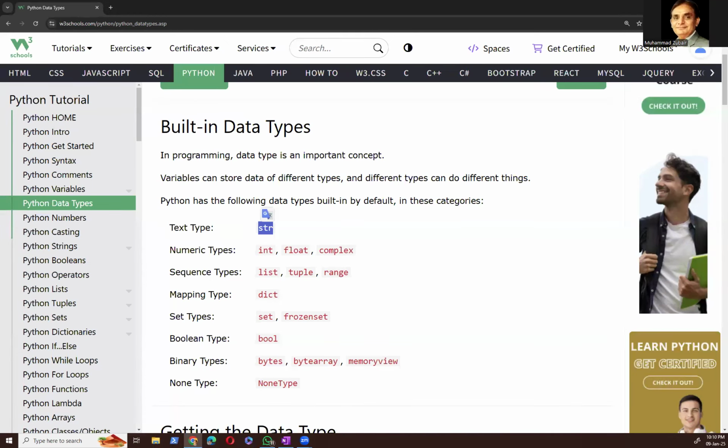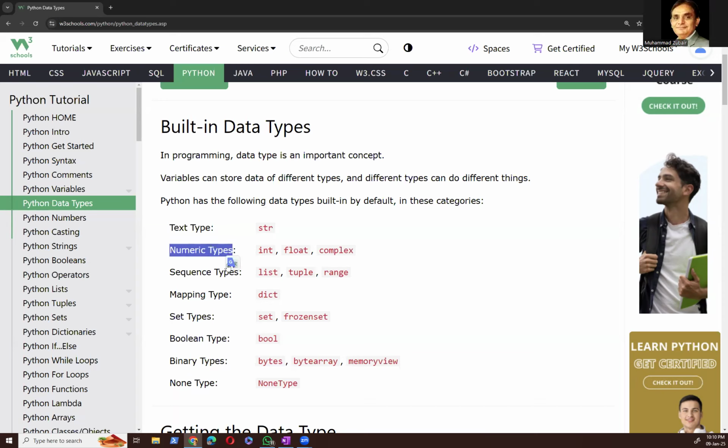For example, if we create a variable named name and put Ahmed as its value, its data type will be string.